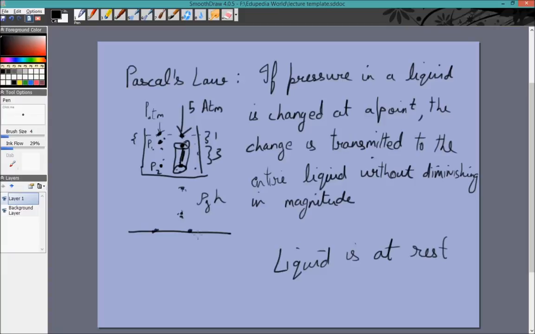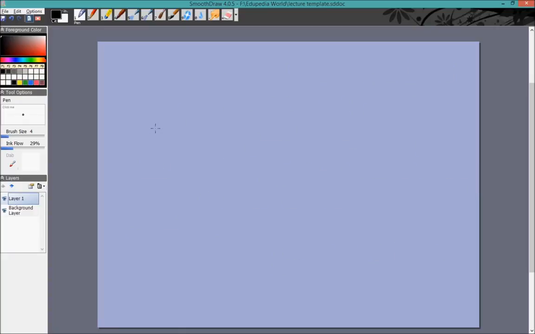If the liquid is accelerating, then P2 minus P1 will not always be rho gh, and then the two horizontal points will not necessarily have the same pressure. But if the liquid is at rest, then P2 minus P1 will always be rho gh, and if h is 0, P2 will always be equal to P1. Let's look at the first major application, which is the barometer.